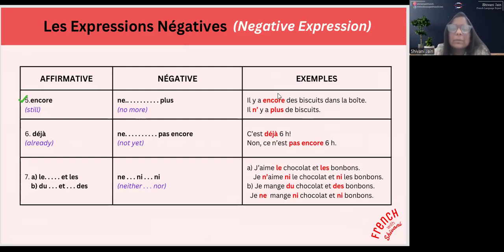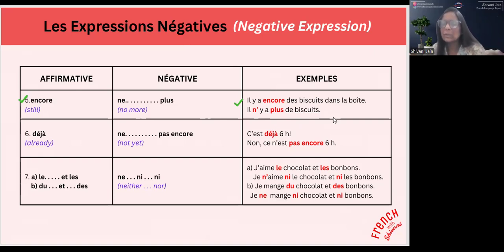So, alors par exemple, il y a encore des biscuits dans la boîte. There are still some biscuits in the box. Bah non, il n'y a plus de biscuits. Il n'y a plus de biscuits. There are no more biscuits in the box.